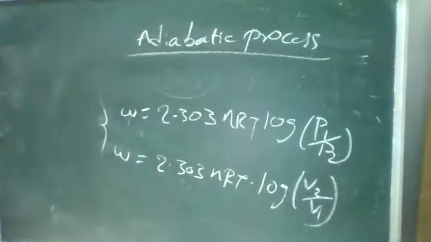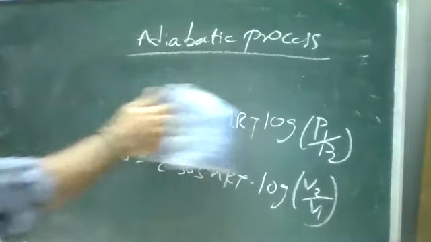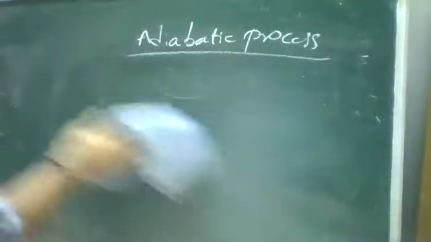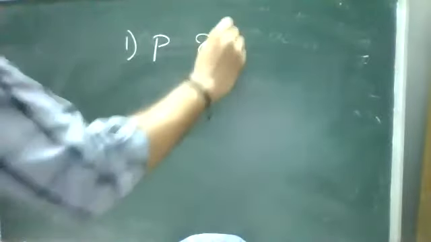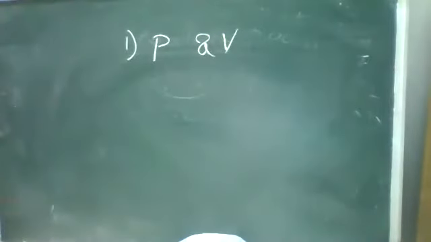Now here, heat Q is constant, but pressure, volume, and temperature all three have changed. We'll see some relations between pressure, volume, and temperature. In the adiabatic process, these relations are very important. First one, the relation between pressure and volume. Should I derive it? I'll give the relation directly.